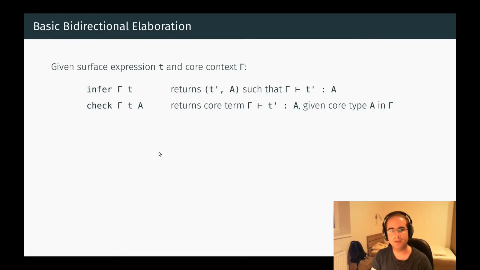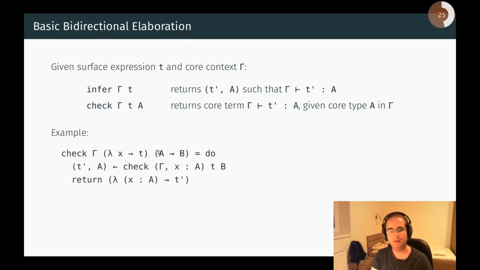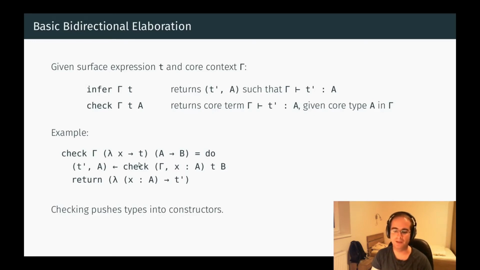Let's look at a short example for how checking works. We use an informal monadic notation as we have as side effect the possibility of failure, and we also carry around as state a context of meta variables. Here we are checking a lambda expression with a function type. So what we do is to extend the context with a variable and check the function body with the codomain type. After this, we return a well-formed lambda expression. In general, the check function tries to push types inside constructors, which is beneficial for performance of elaboration and also for the locality of error messages.